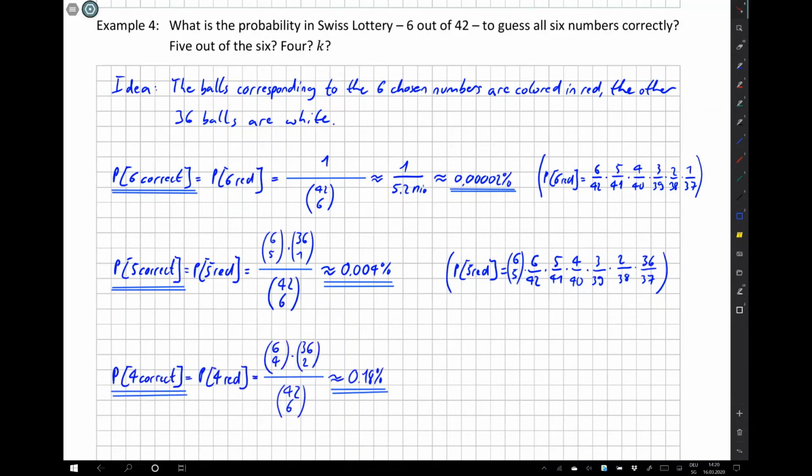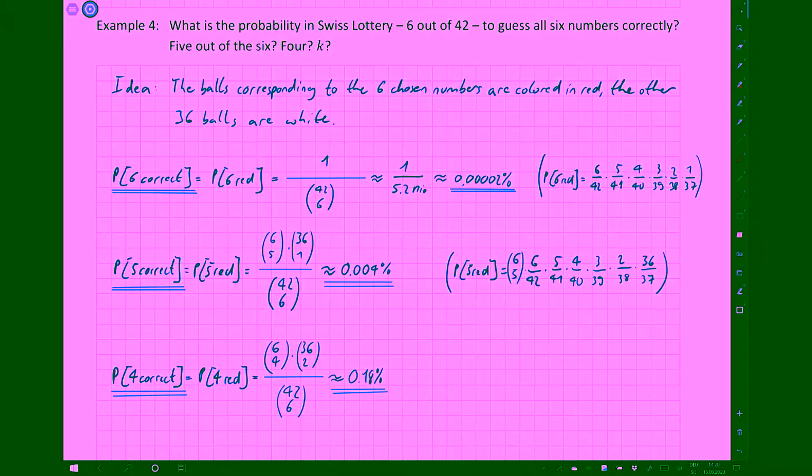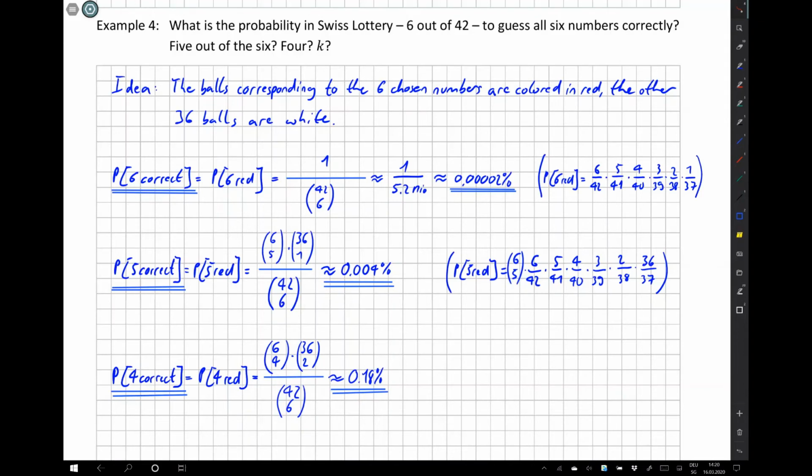The probability of getting 4 correct ones is the same like that 4 red balls would be chosen, and we see the number of possibilities for getting 4 red balls is 6 choose 4. Then the number of possibilities of getting 2 white balls out of the 36 is 36 choose 2. We have to multiply these two, and we get in the end a probability of 0.18%, so still far below a percent.